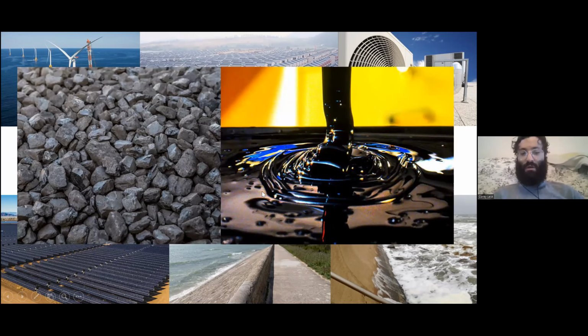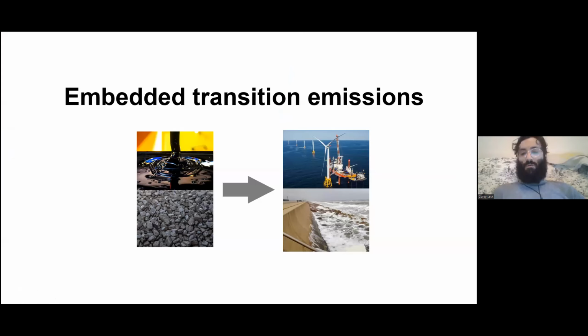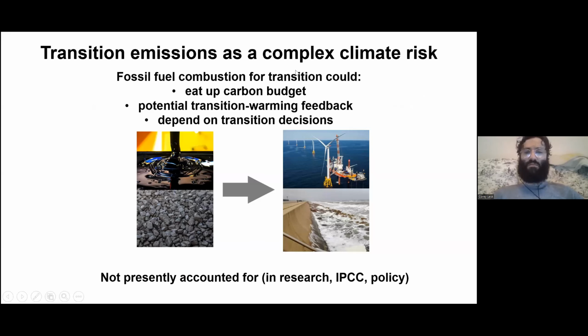And in the short to medium term, that energy is coming from fossil fuels. So this is what I'm calling embedded transition emissions. There are emissions that will necessarily happen just to get the mitigation and adaptation going. And I think that these are a complex climate risk for a few reasons.